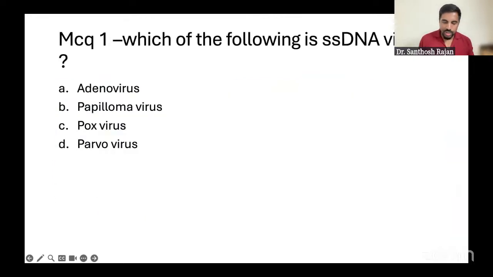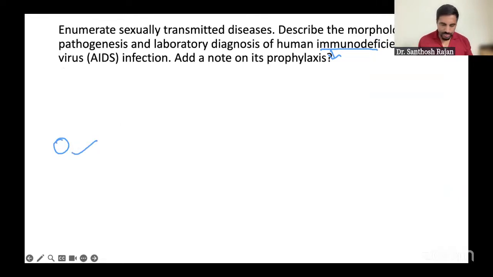Okay, now one MCQ: which of the following is a single-stranded DNA virus? So DNA means happy virus. In the happy, one person is single. Who is single? Our Paru is single. So you guess the answer? I'll give 5 seconds. Paru, so parvovirus. Right. Answer is right. Okay. Yes. Now next one.